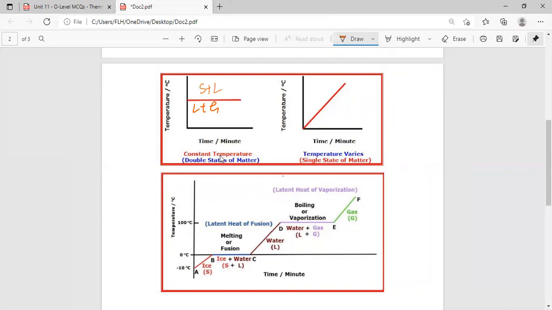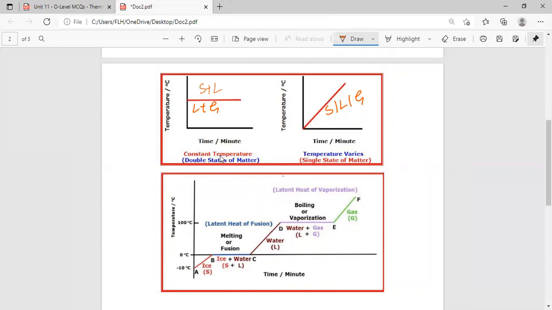But whenever the shape of the graph of the temperature is like this, then there will be a single state. Either it can be solid, liquid, or gas. So whenever temperature is a straight line, how many states of matter exist? Two states, solid and liquid, or liquid and gas, and vice versa.